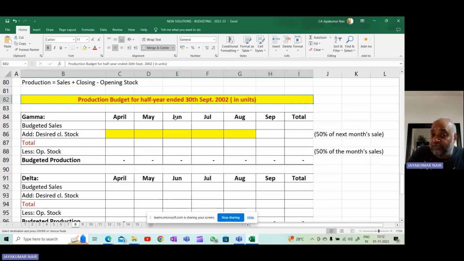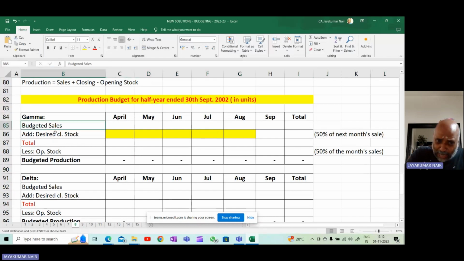So production budget for half year ended 30th September 2020. Everything in units. So I'm saying budgeted sales or estimated sales. To this, I will add the closing stock. I'll get the total. From that, I minus the opening stock. I will get the units to be produced. That is budgeted production. So sales plus closing stock will give you the total. From the total, you minus the opening stock, you will get the production. How many units you need to produce, you will get now.